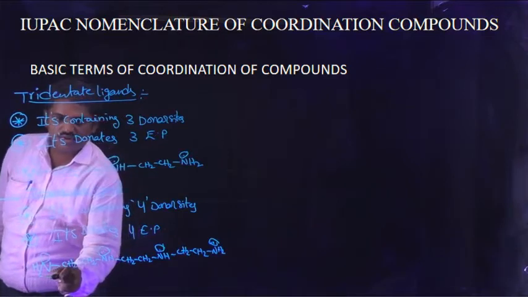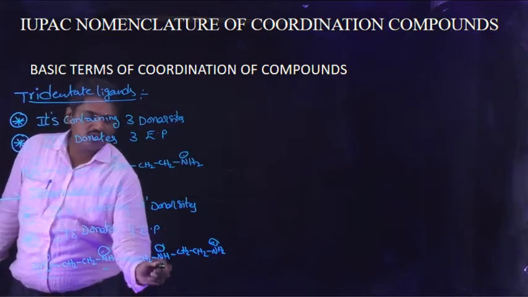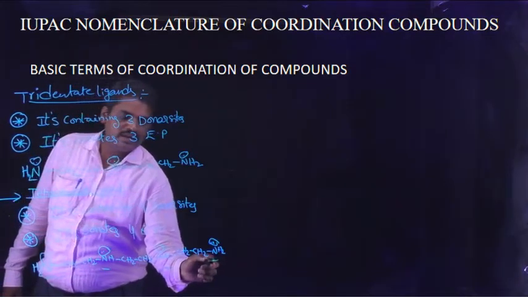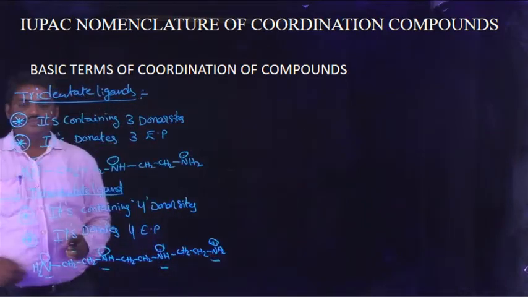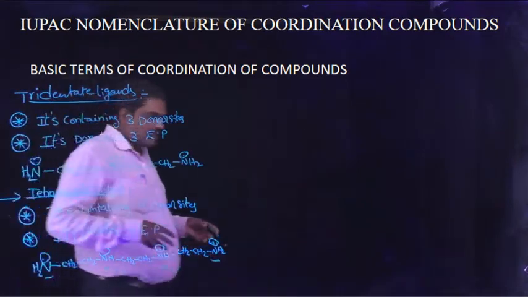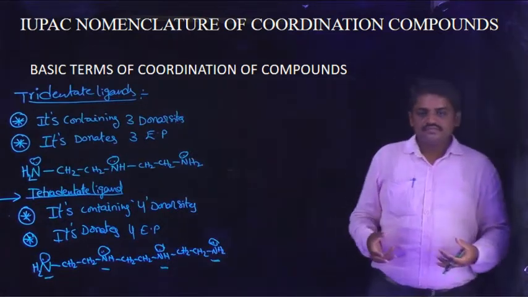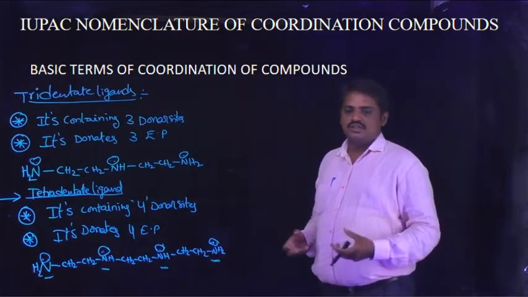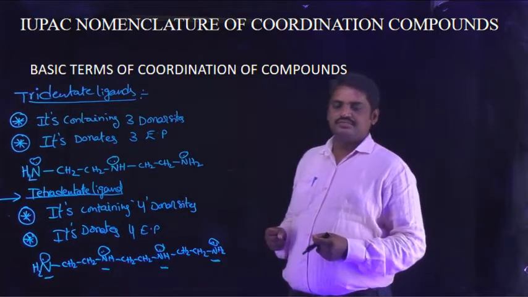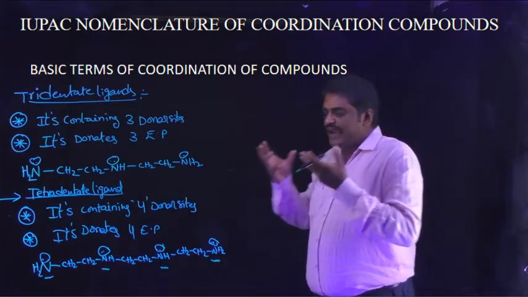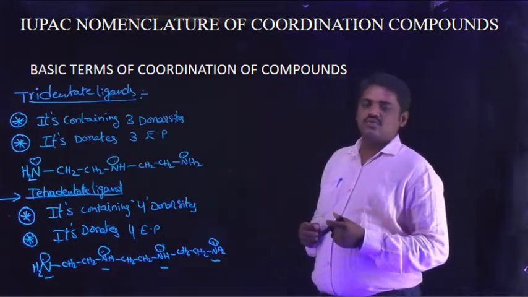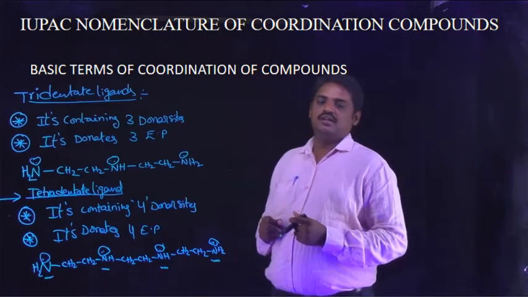This is one donor site, the second, the third, and the fourth donor site. In total, a tetradentate ligand means the molecule contains 4 donor sites and donates 4 electron pairs towards the central metal ion.